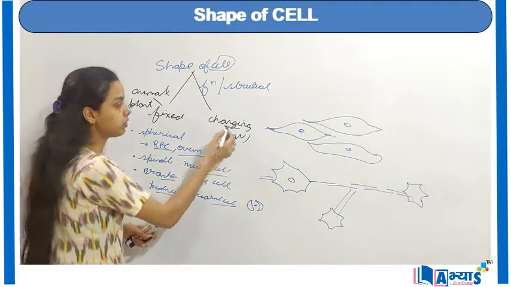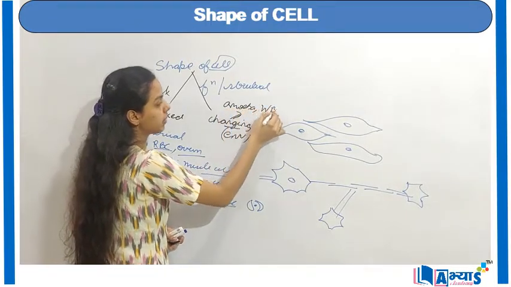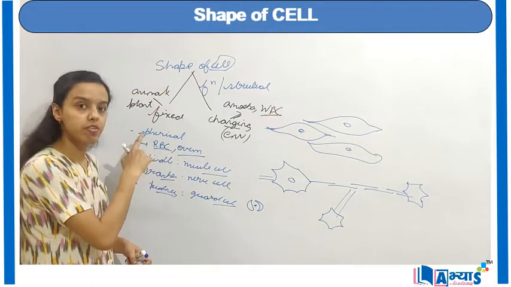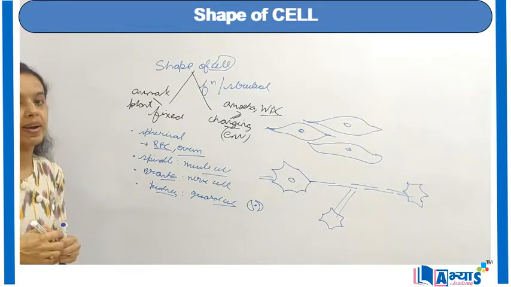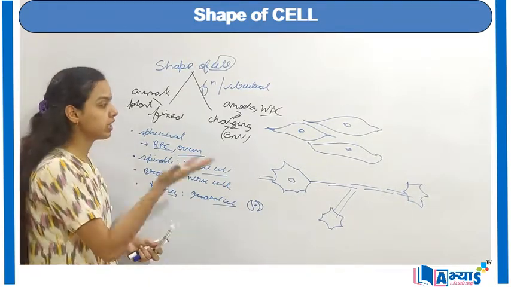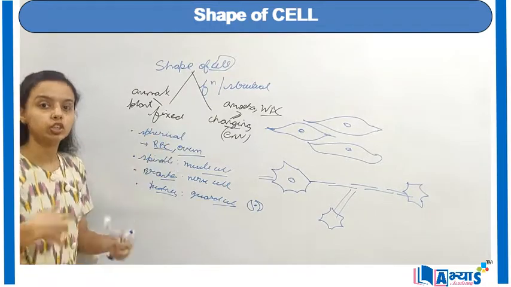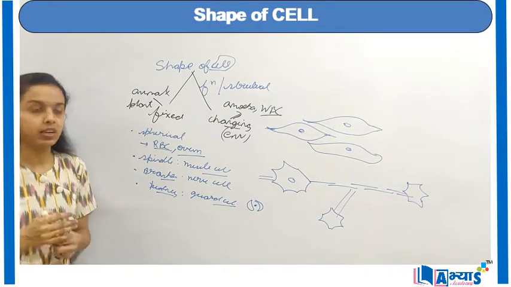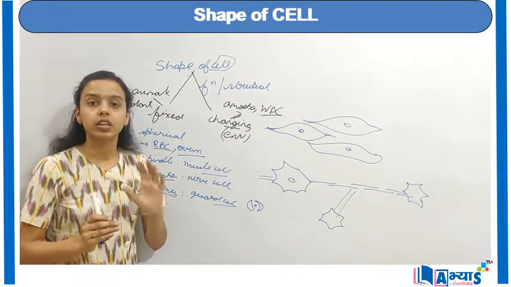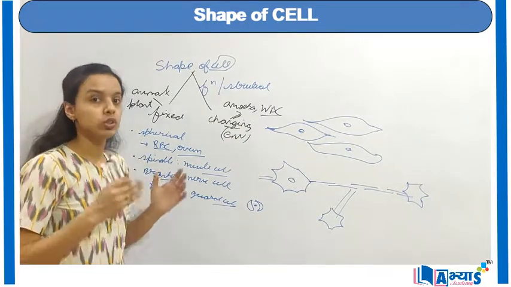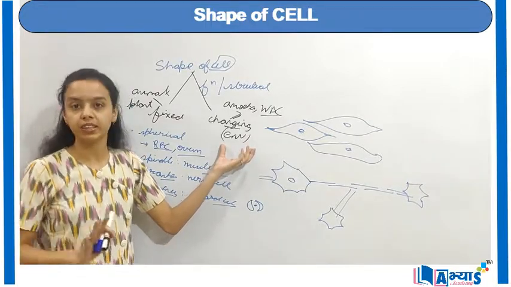The changing shapes are generally found in amoeba and the white blood cells. So red blood cells have a fixed shape, that is spherical. White blood cells have a changing shape depending upon the environment. This was everything about the shape of cells. They can either be a fixed shape or a changing shape depending upon the environment. The change is due to them finding a food particle near them, so they may get elongated. That is due to the presence of a particle in the environment.